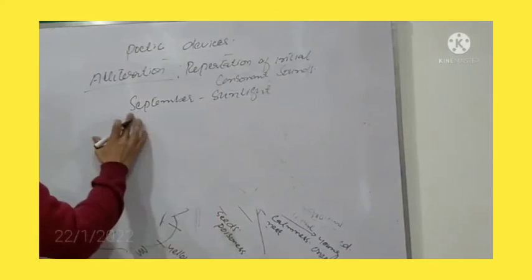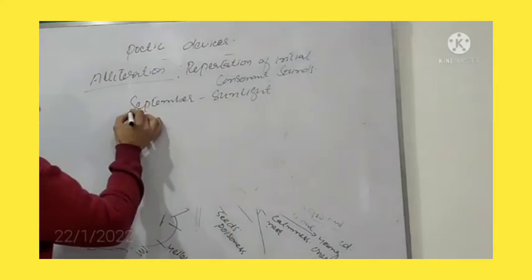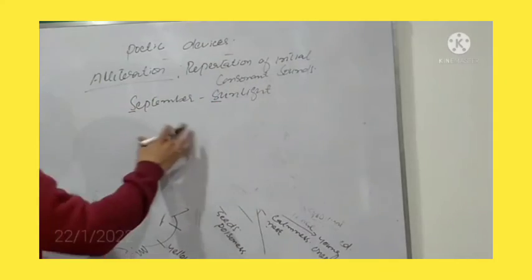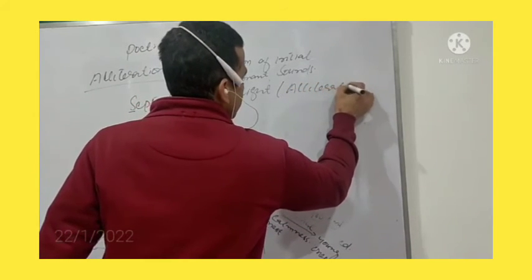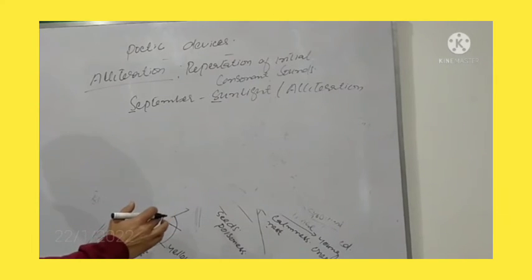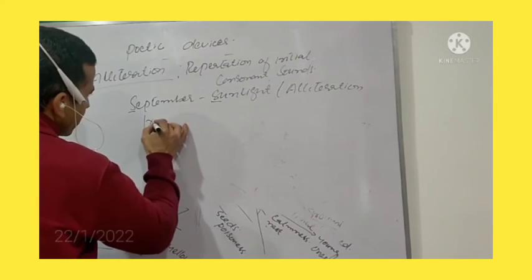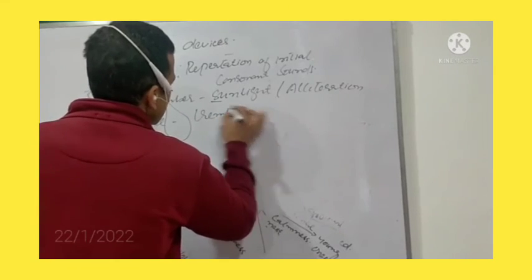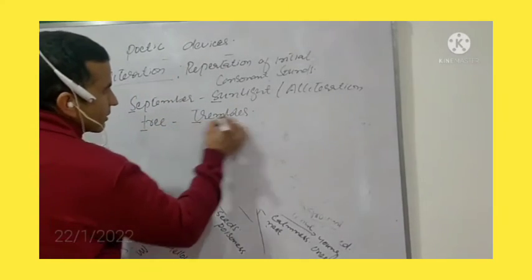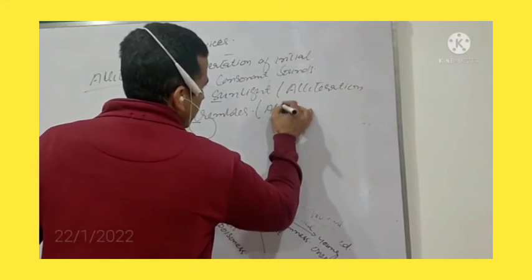This September sunlight, this S and S, is an example of alliteration. The second example from this very poem is tea tray, tremulous tray. This is also an example of alliteration.